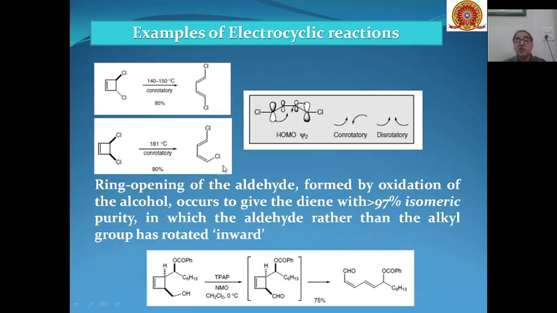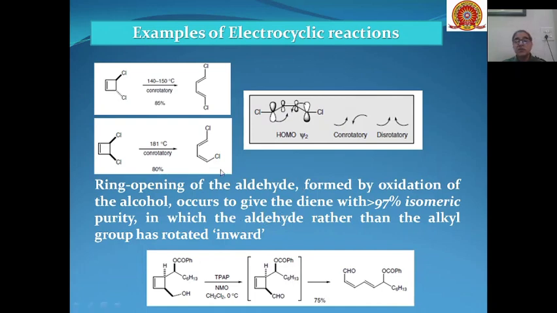And this is on the basis of the highest occupied molecular orbital; in case of thermal, the HOMO is psi2, and hence conrotatory or disrotatory motion will lead to the formation of different types of product. When you are using thermal conditions, the rotation is conrotatory, and conrotatory means one will move anti-clockwise, the other will move clockwise. So this will lead to the formation of different types of product.